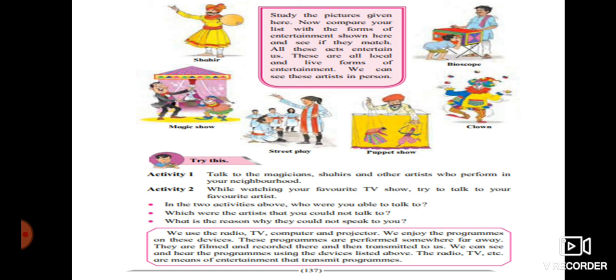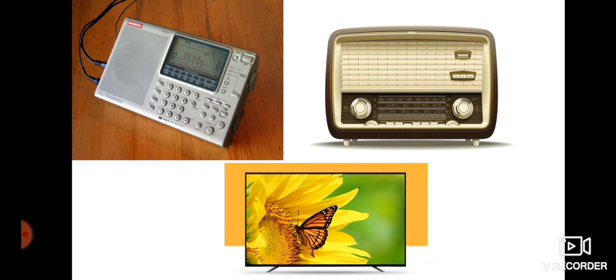We use the radio, TV, computer, projector. We enjoy the programs on these devices. These programs are performed somewhere far away. They are filmed and recorded there and then transmitted to us. We can see and hear the programs using the devices listed above. The radio, TV, etc. are means of entertainment that transmit programs. So students, such programs are shot somewhere and then they are filmed and recorded and then transmitted.